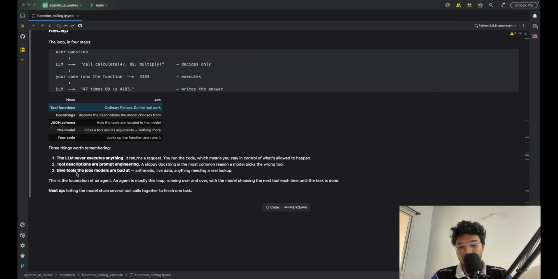Like if you created an agent and you asked it, I'm going outside, should I carry an umbrella? Definitely there should be no tool for that specifically. It depends upon the weather. So the LLM will decide, okay, I have to call a weather API, and based on the response of the weather API, it will decide whether I need to carry an umbrella or not.